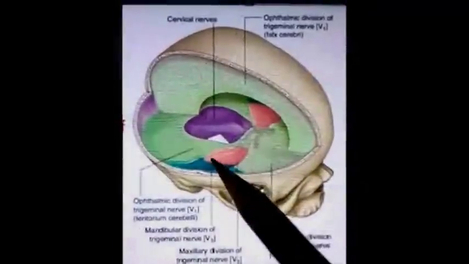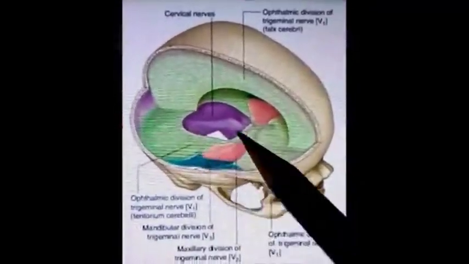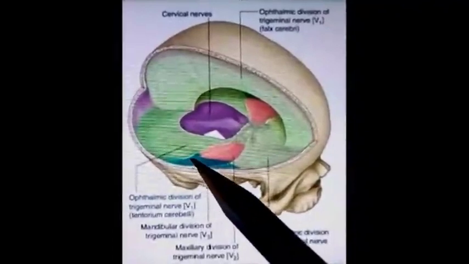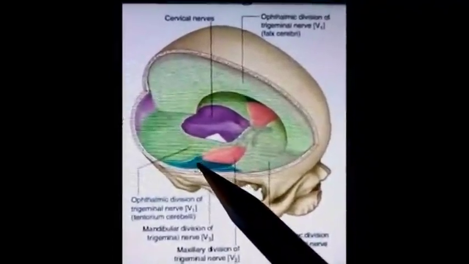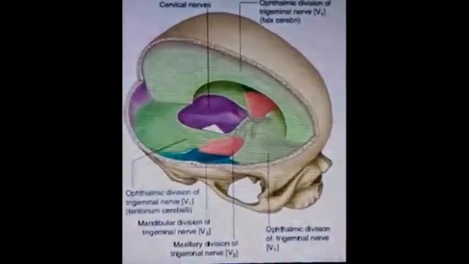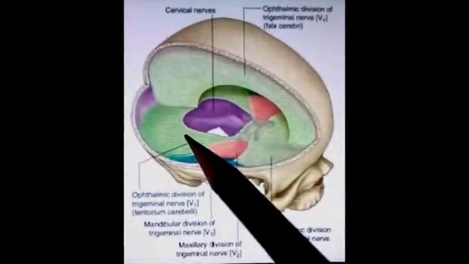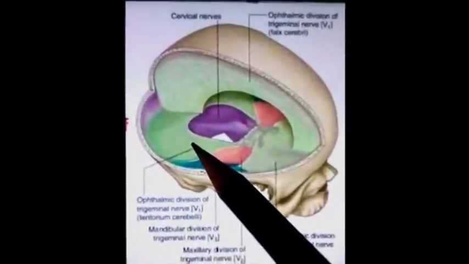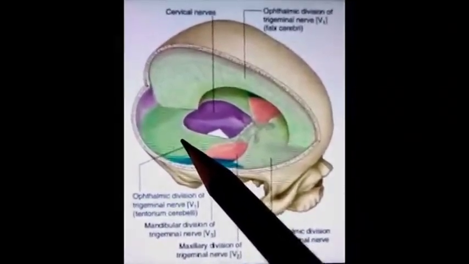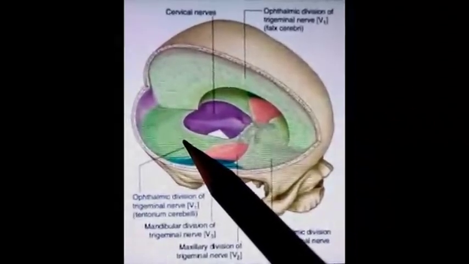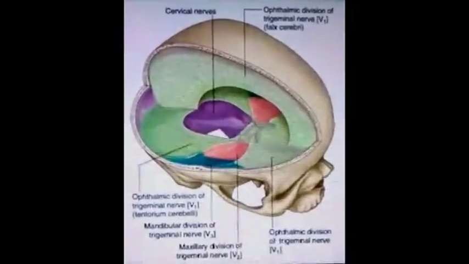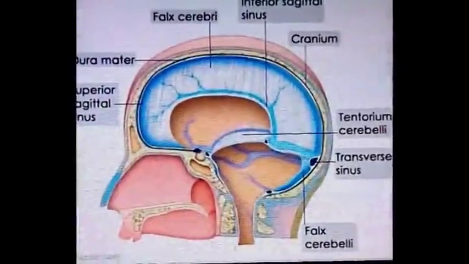Dura mater of middle cranial fossa is supplied by maxillary division of trigeminal nerve in its anterior half, and posterior half is supplied by mandibular nerve, which is also a branch of trigeminal nerve. Dura mater of posterior cranial fossa is supplied mainly by recurrent branches from first, second, and third cervical spinal nerves, and some nerve supply is also given by meningeal branches of 9th and 10th cranial nerve, that is glossopharyngeal and vagus nerve.